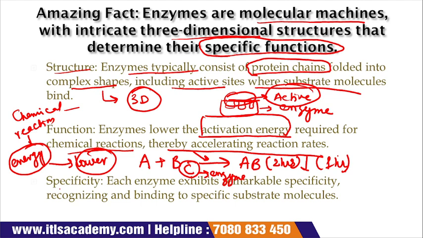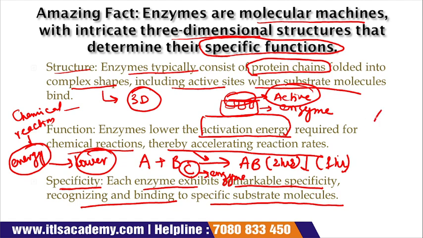Now see the specificity. Each enzyme exhibits remarkable specificity, recognizing and binding to a specific substrate molecule. Each enzyme is very specific. Suppose enzyme A has to bind with substrate B, then its active site is so specific that it can only bind with substrate B. This is the enzyme specificity.